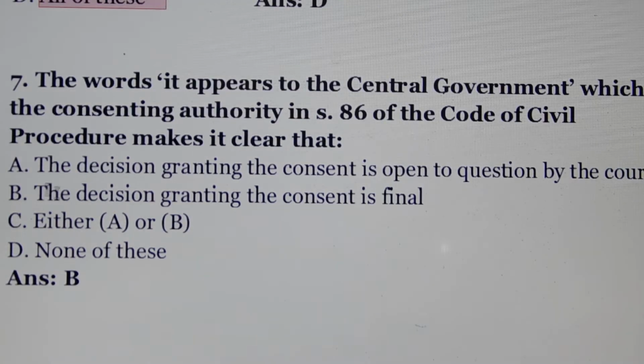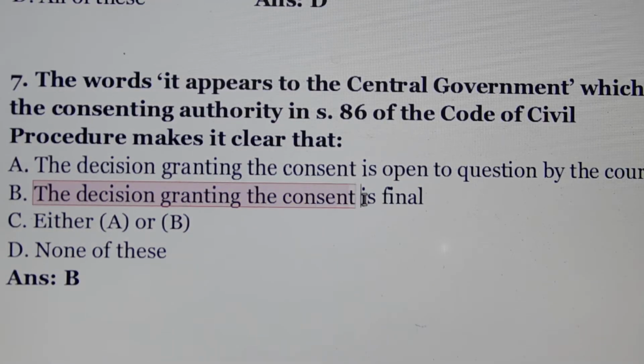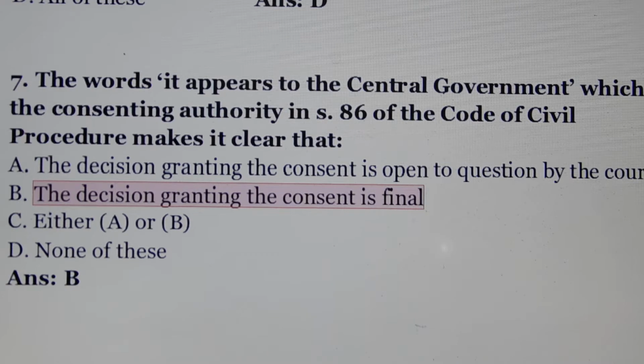Question number 7. The words "it appears to the central government," which is the consenting authority in section 86 of the Code of Civil Procedure, makes it clear that. Answer is option number B. The decision granting the consent is final.